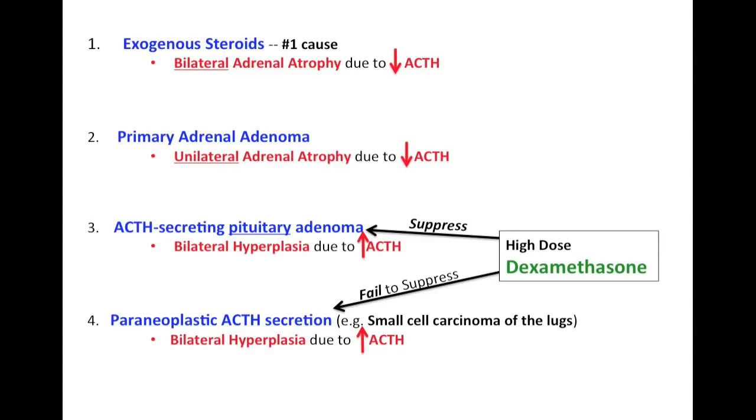And a way to remember this is that small cell carcinoma of the lungs, if we were to compare it with the pituitary adenoma, is a lot worse. Okay, so it's a lot harder to control small cell carcinoma of the lungs than it is a pituitary adenoma. So this is a way you can think about it.